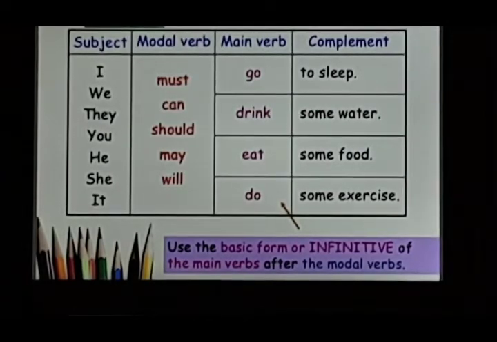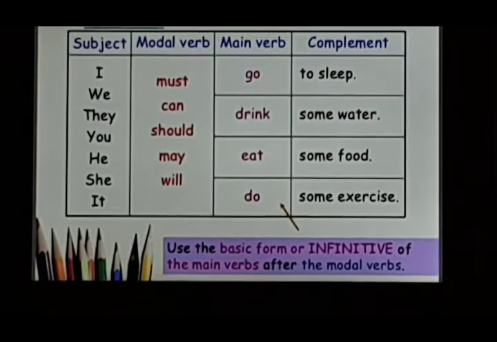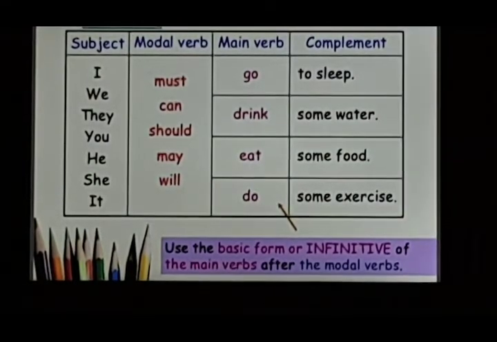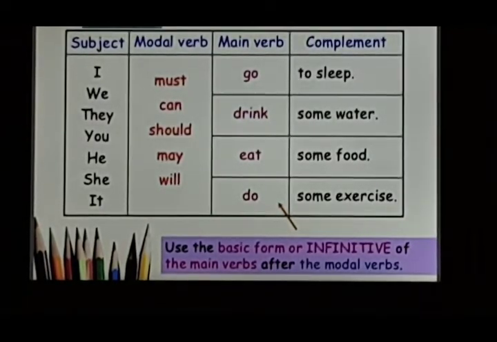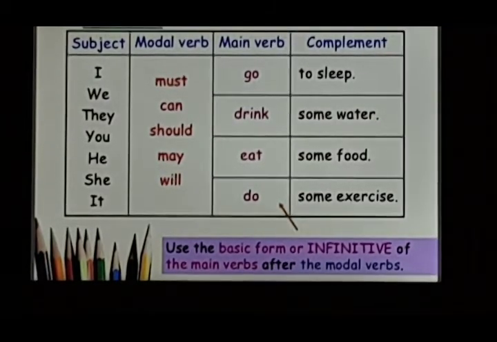She will eat some food. She should drink some water. It may eat some food. Here we can say it about some bird or animal. So just try to notice what these words, modal verbs, are conveying to us. I must go to sleep.